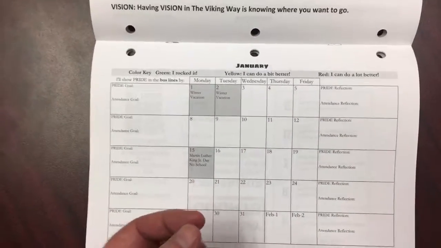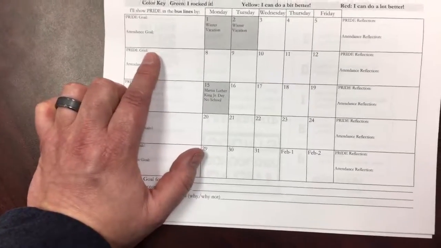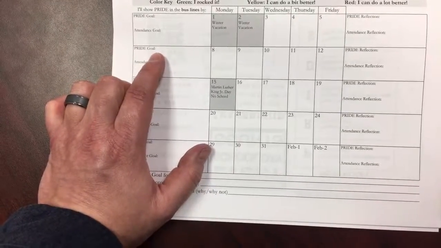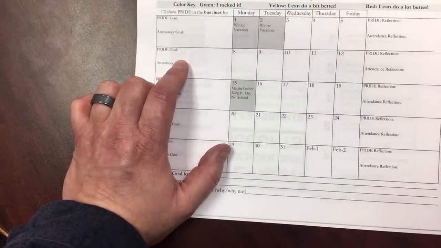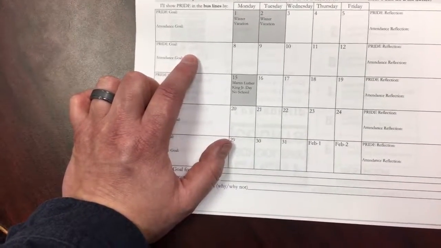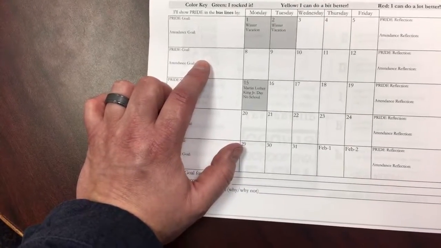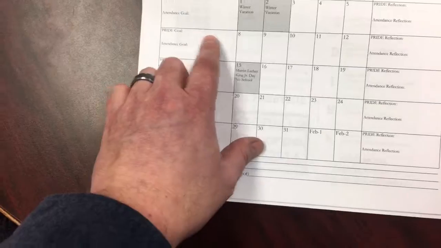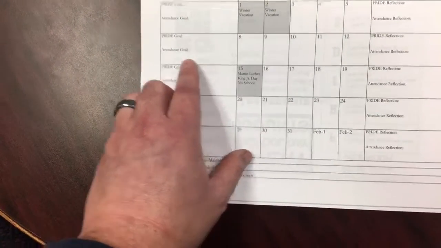So since we're just starting this, your first goal is going to be right here. You're going to set a goal for the week this Friday. So for Pride goal, let's say you've gotten a few refocuses as you think back to the year. Maybe your goal is not to have any refocuses, or maybe you're trying to be a self-manager, or maybe you're trying to work on blurting out, or whatever that might be. That's where you're going to set up your goal. It needs to be short. There's not a lot of room in here for a lot of information.